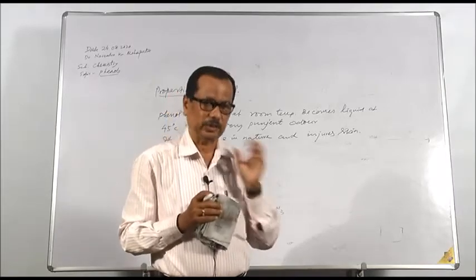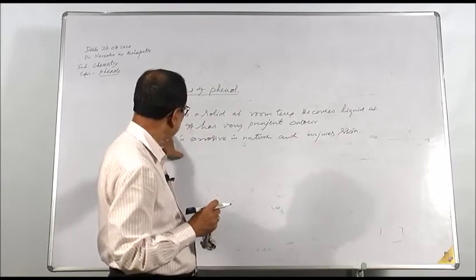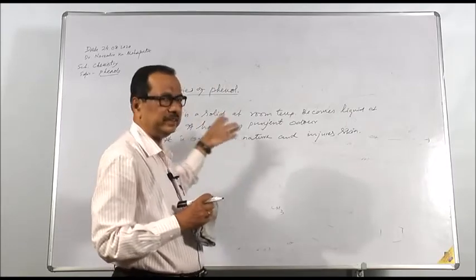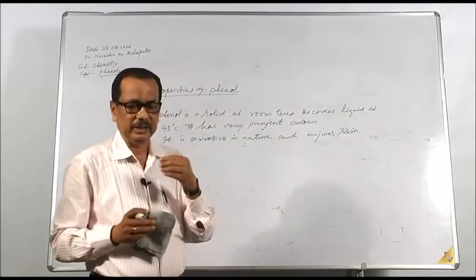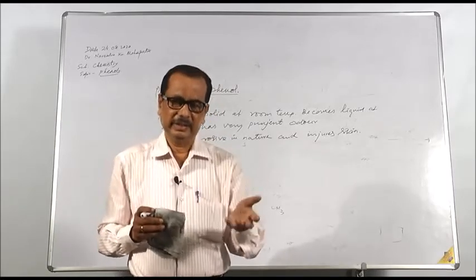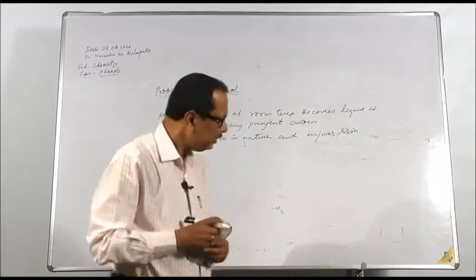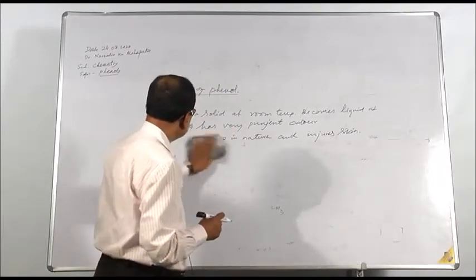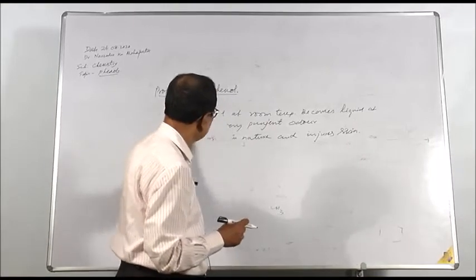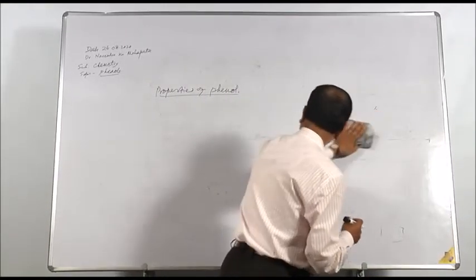So phenol is very corrosive, it has a very pungent odor, and its melting point is about 45 degrees Celsius. Therefore, in winter season it is solid, but in hot summer season it becomes liquid. Now let us come to its chemical properties.